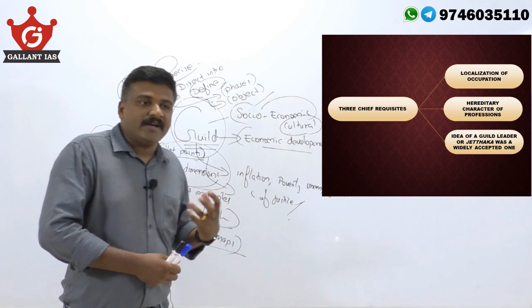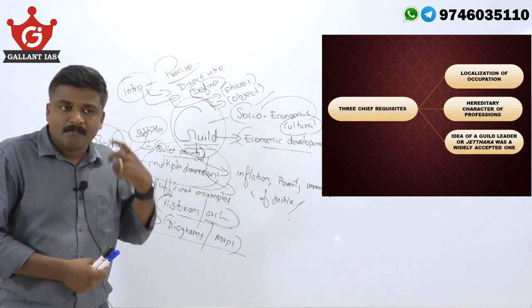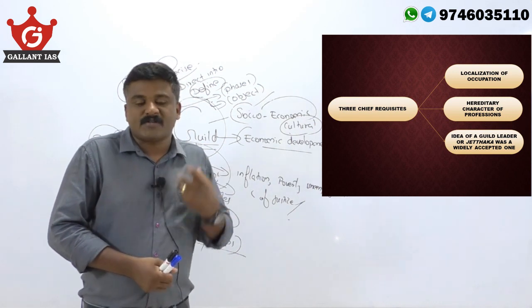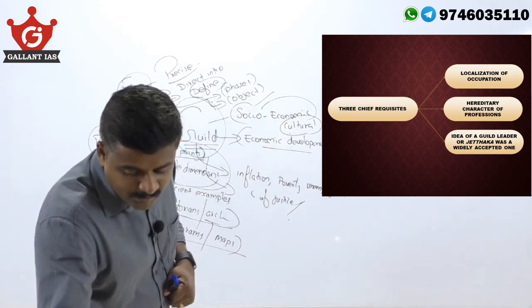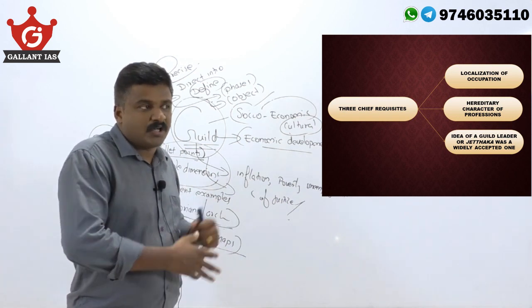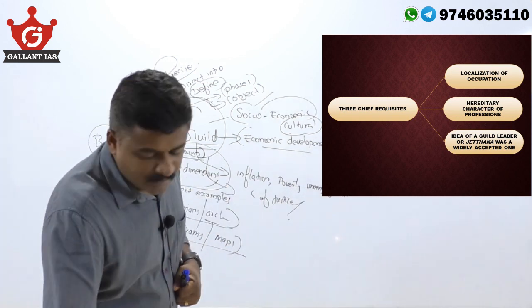Have an idea how the same thing is observed by Basham or how it is observed by Majumdar. Different historians and their viewpoints are very important here. You can even go for Panikkar and Kumaraswamy, their observations on this ancient trade union system.